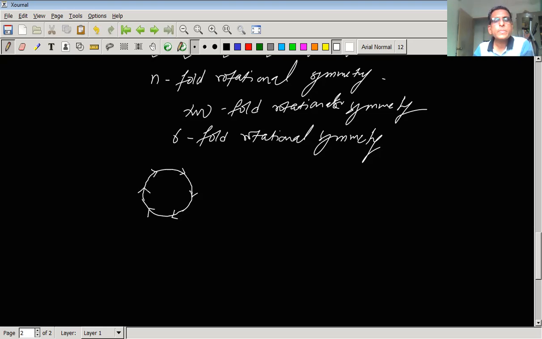We are having a disc capable of rotation about an axis passing through the point O.